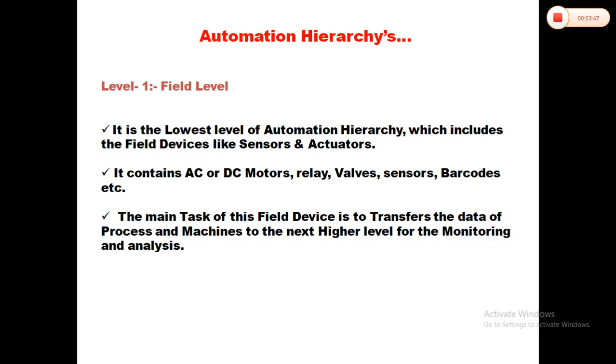Then what is level 1? It is the field level. It is the lowest level of the automation hierarchy, which includes the field devices like sensors and actuators. It contains AC or DC motors, relays, valves, sensors, barcode readers, etc. The main task of these field devices is to transfer the data of processing and machines to the next higher level for monitoring and analysis.